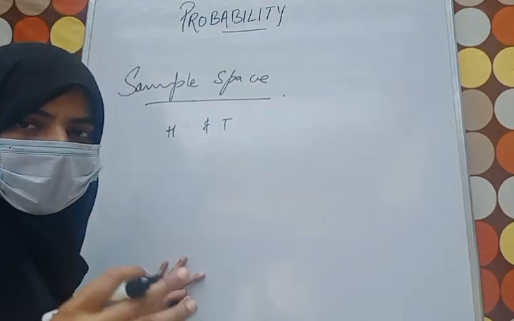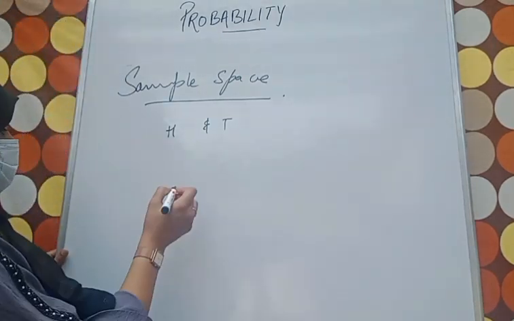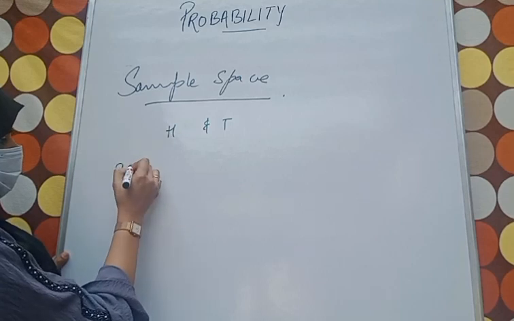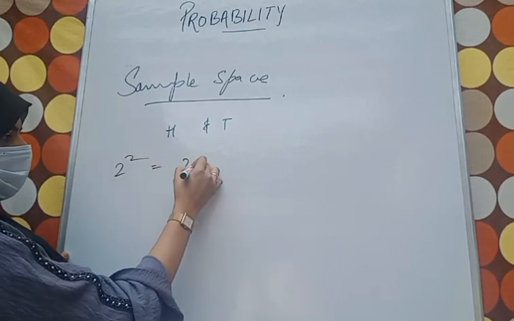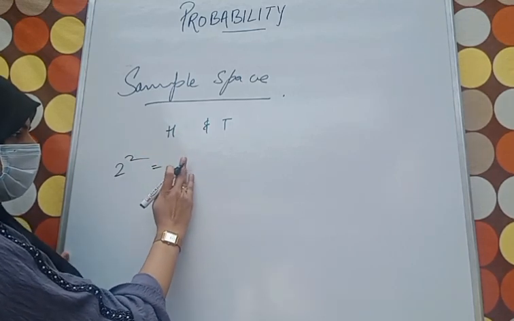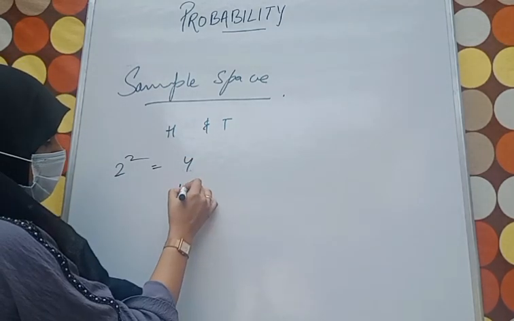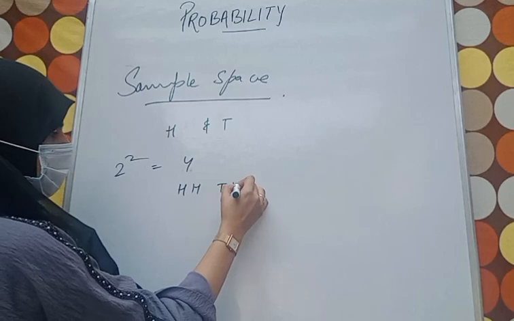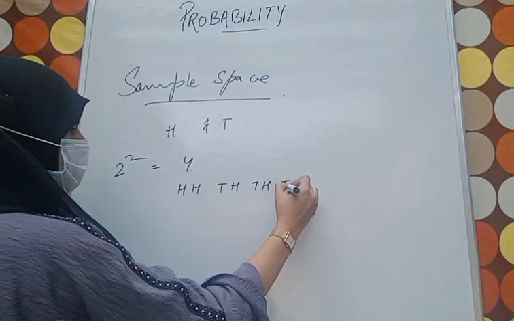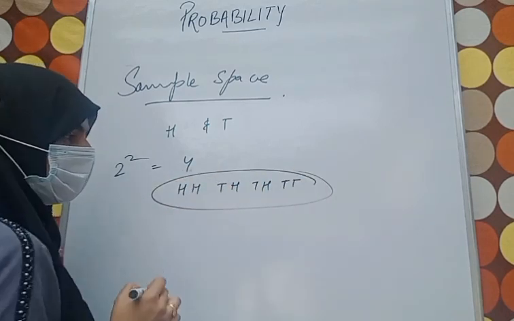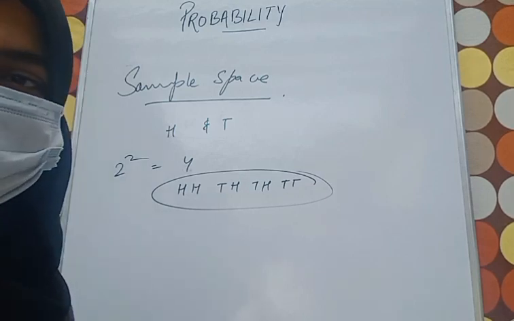Suppose I say 2 coins are tossed. So 2 to the power 2, 2 twos are 4. How many outcomes will come? 4. So we will have head-head, head-tail, tail-head, tail-tail. Only these 4 will be considered a sample space. Why?